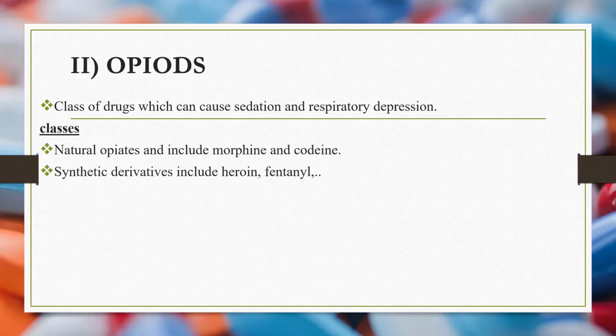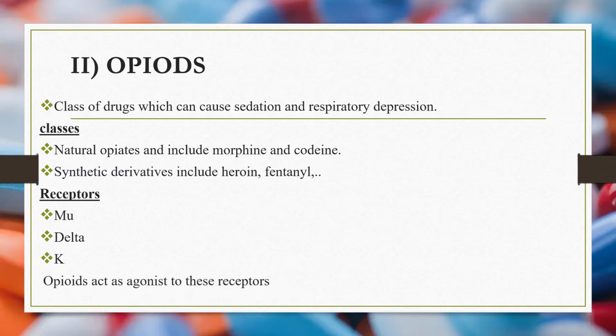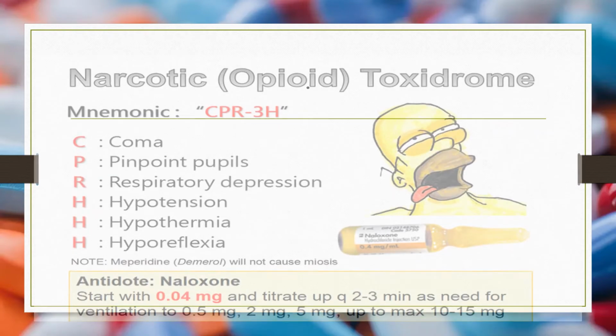There are two classes of opioids, natural and synthetic. Natural opioids include morphine and codeine, and synthetic derivatives are many. They include heroin and fentanyl. They act at different receptors such as mu, delta, and kappa receptors, but most of them act at the mu receptor, and those opioids act as agonists to this receptor, so they stimulate the action of the receptors.